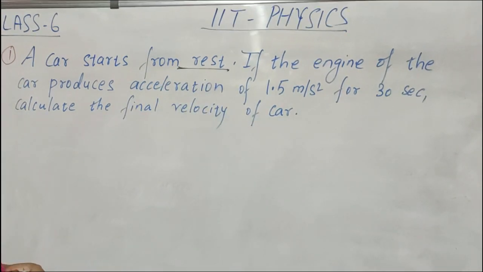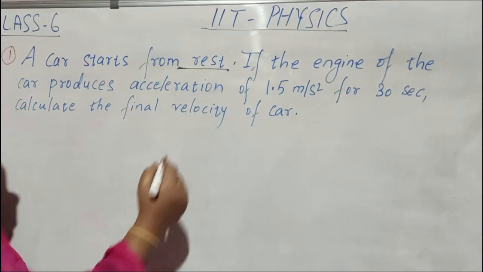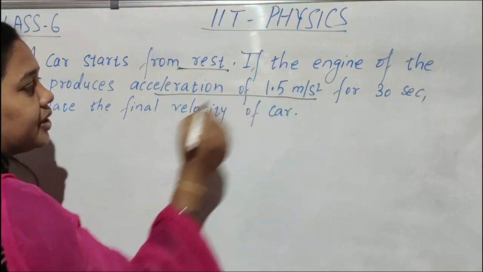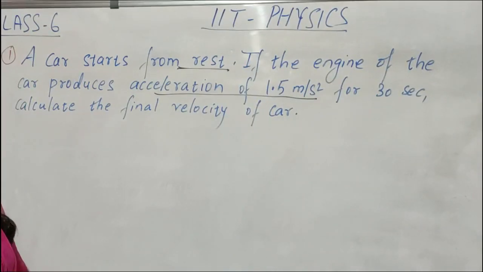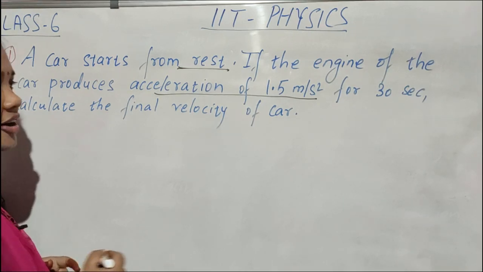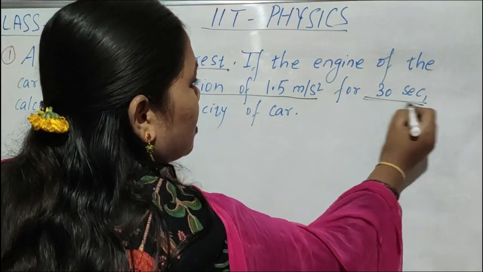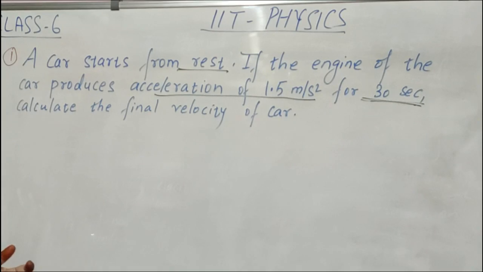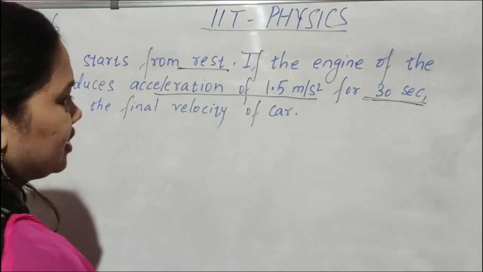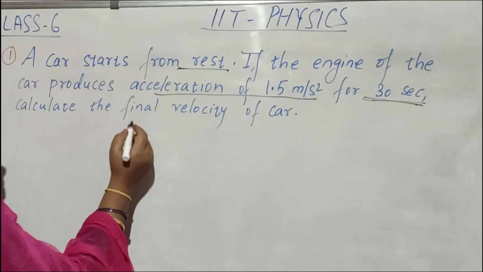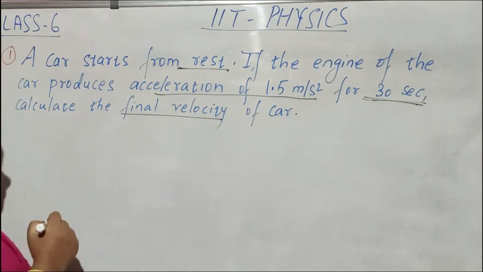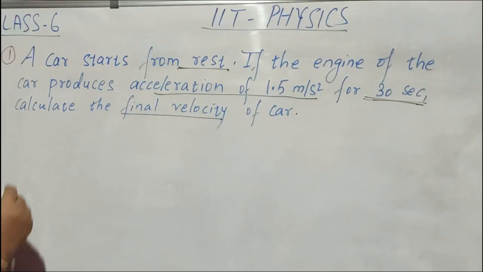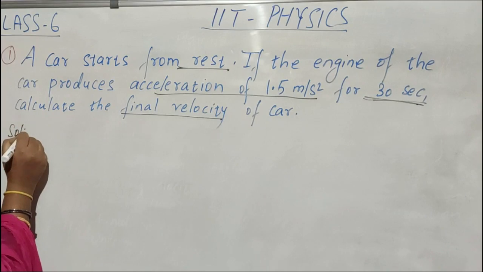If the engine of the car produces acceleration of 1.5 meter per second square for 30 seconds. How much time? 30 seconds. Calculate the final velocity of the car. You have to find what? Final velocity you have to find. Clear children? I hope you understood the question.